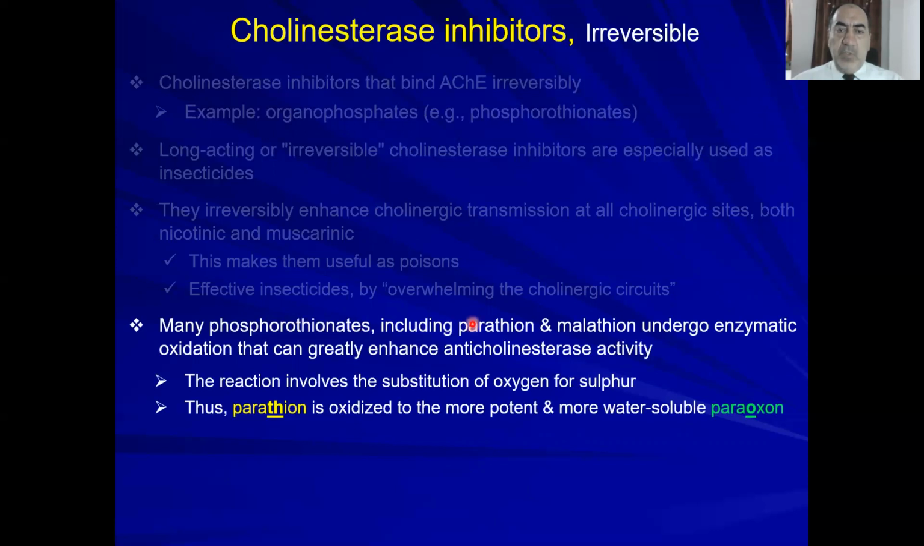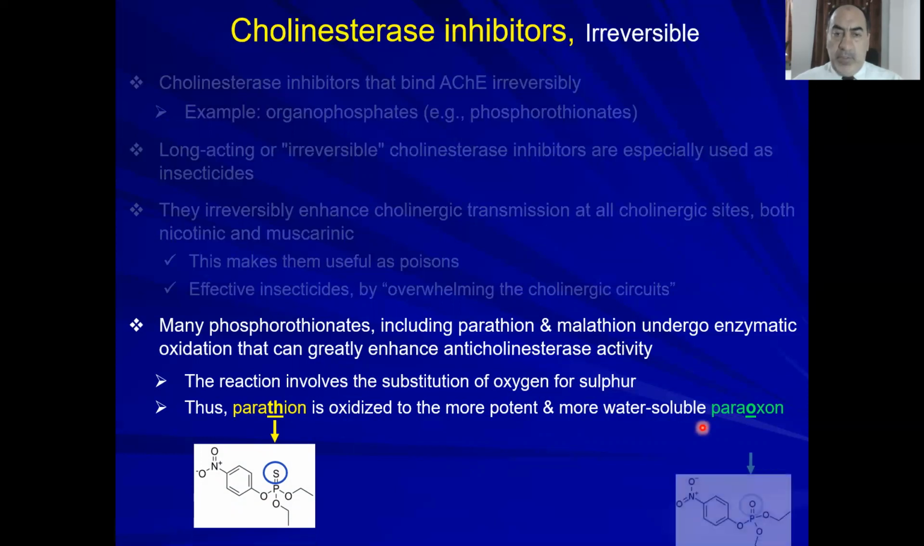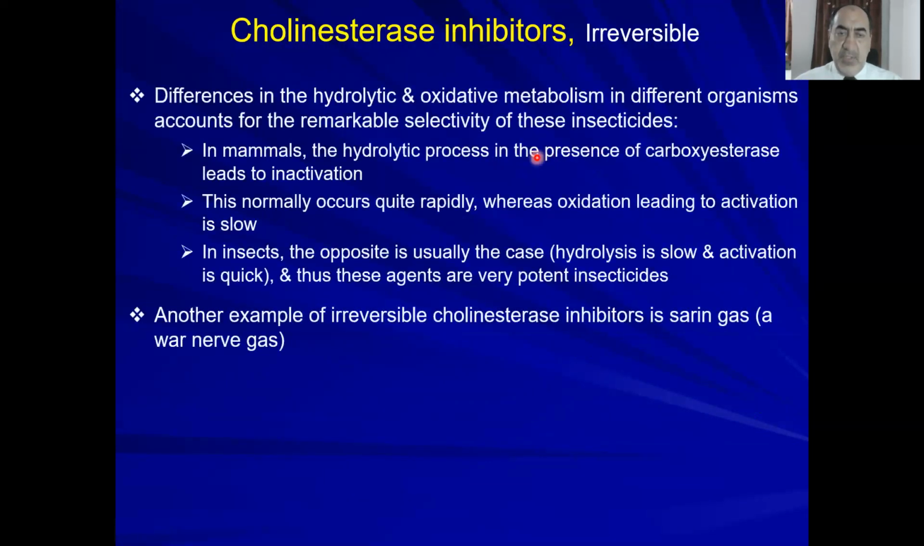Many phosphorothioates, including the examples parathion and malathion, undergo 2 processes. They undergo enzymatic oxidation that activates these poisons into the more active oxidation products. Like parathion is oxidized into the more water-soluble paraoxon. Okay, so this is here. Look here. This sulfur is replaced by oxygen. This will result in great activation of these poisons.